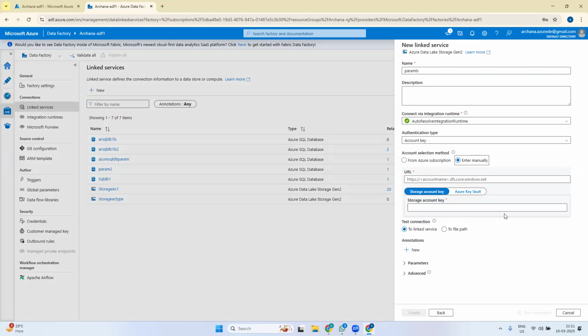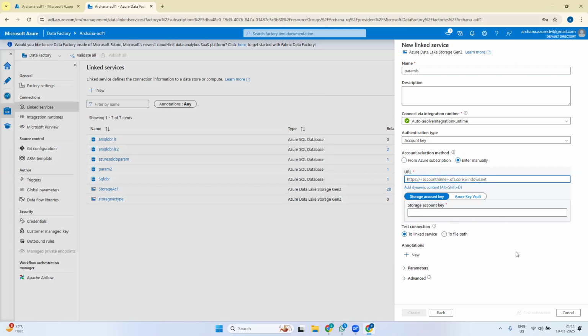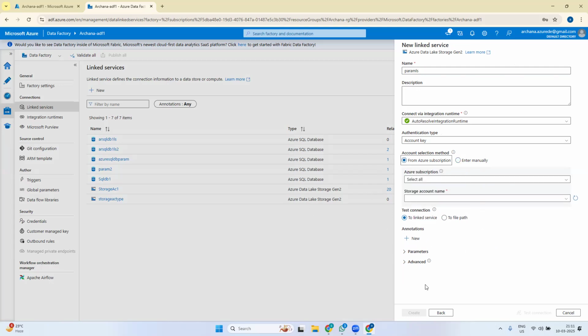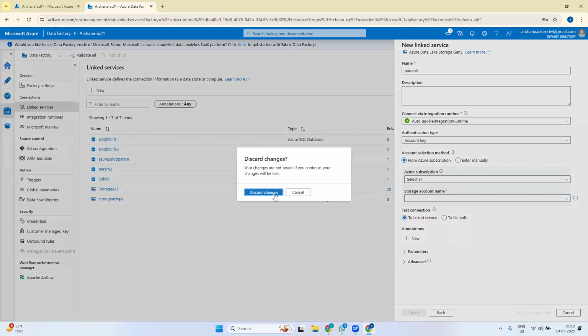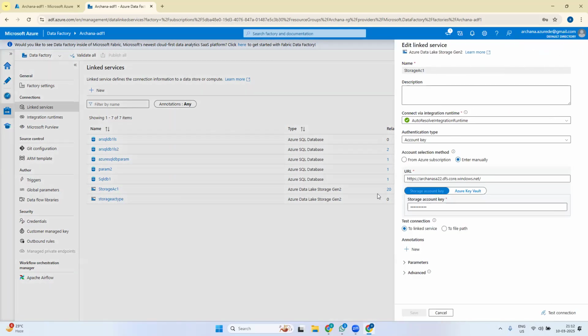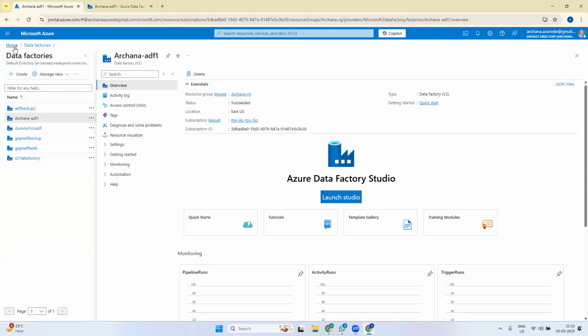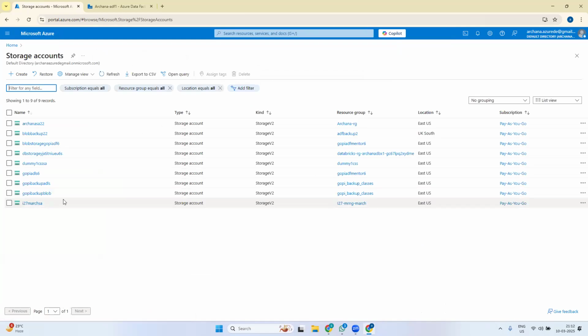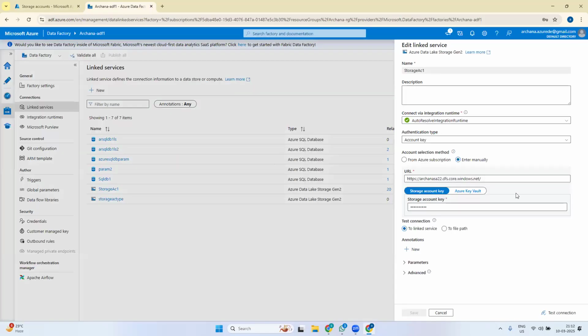There is an option to use the same linked service to hit the same type of storage account. First we'll create a normal linked service only. We already have one linked service for storage account one. This is the linked service pointing to my storage account. Let's see what storage accounts we have. Archana Asset 22 is my storage account. We are already using a linked service pointing to the storage account, connected using this account key.